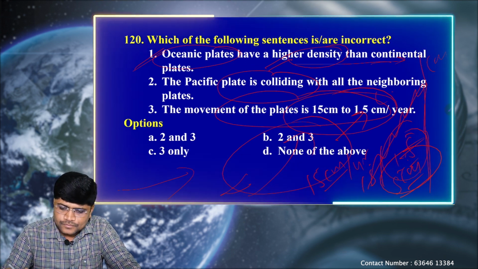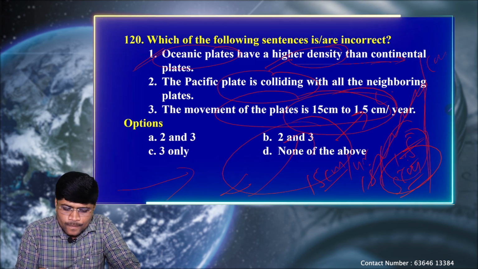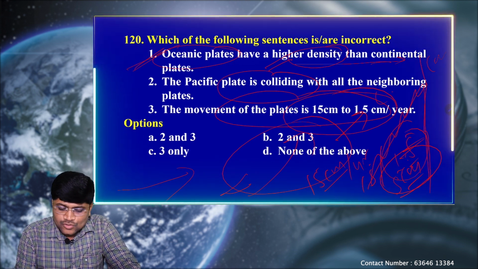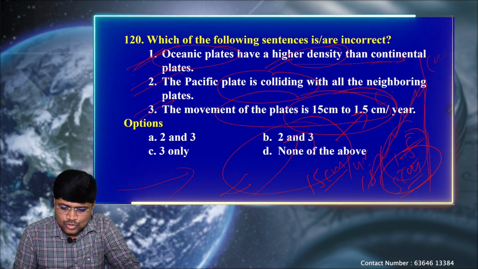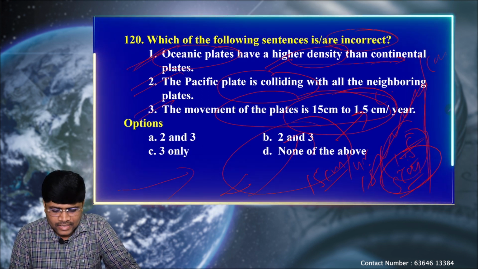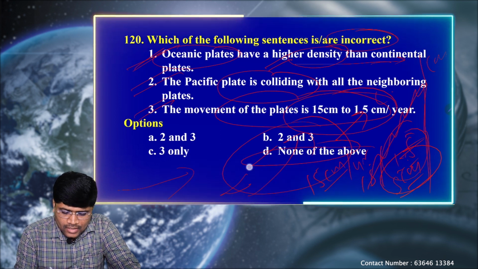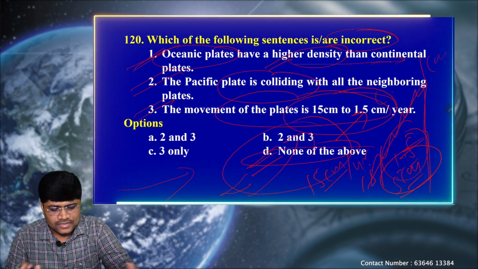Okay. So in that case, the first statement is correct. The Pacific plate is colliding with all the neighboring plates. This is also correct. So the third statement is also correct. The question is asking for the incorrect statement, so that means D, none of the above is incorrect. All the statements are correct.